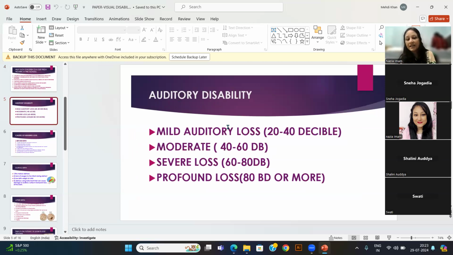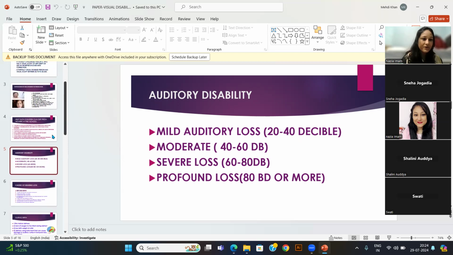So there are criteria of auditory disability. Mild auditory is 20 to 40. Just a minute. I was teaching visual one and visual is finished. Visual disabled children, this whole topic is covered. I will take a pause for 5 minutes. If you have any query regarding this visual disability, you can just ask so that I can switch on to auditory disability.